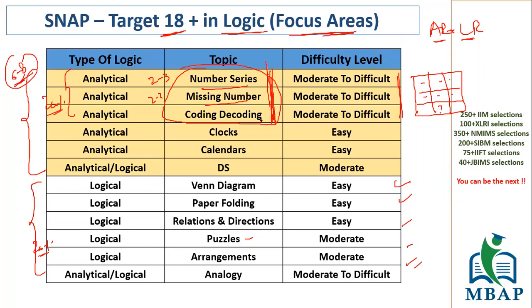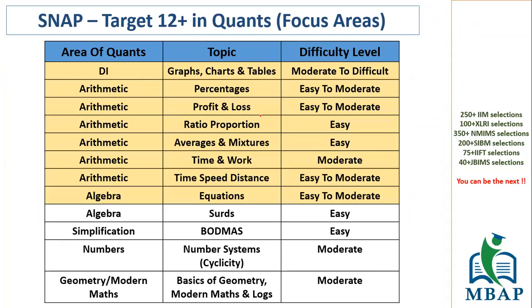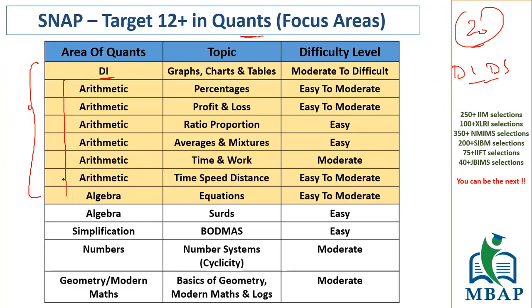So through this slide, I'm giving you the clarity on what you should be targeting and focusing on in these final days of your SNAP preparation. Now, getting into the second section, which is the second heaviest, with a total of 20 questions. But it is not just cons, it is cons plus DI plus DS. Here, if you see the area that I've shaded, which is DI and arithmetic, together you will be in a very good position to score somewhere close to 8 to 9 marks from here itself.